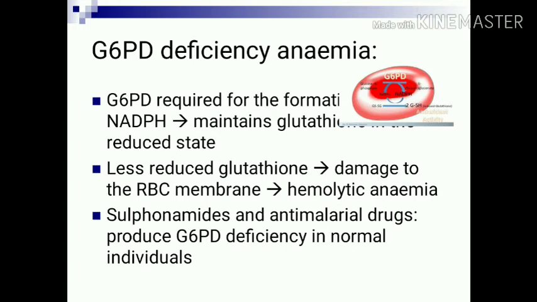Glucose 6-phosphate dehydrogenase is required for the formation of NADPH, and this NADPH maintains glutathione in its reduced state. When G6PD is deficient, less reduced glutathione is present, and therefore there is damage to the RBC membrane, which results in hemolytic anemia. Sometimes certain drugs like sulfonamides and certain anti-malarial drugs also produce G6PD deficiency in normal individuals.